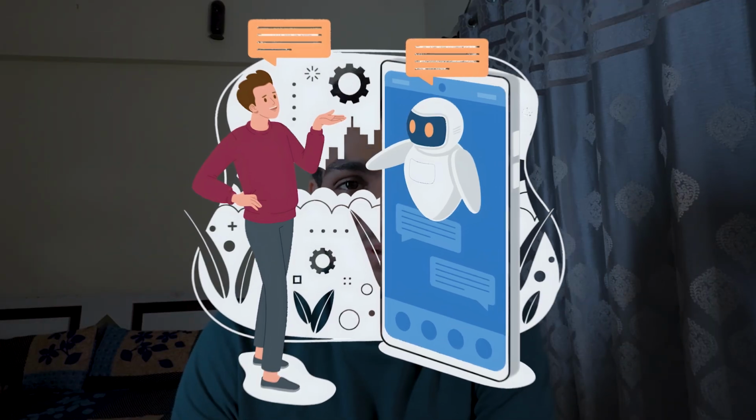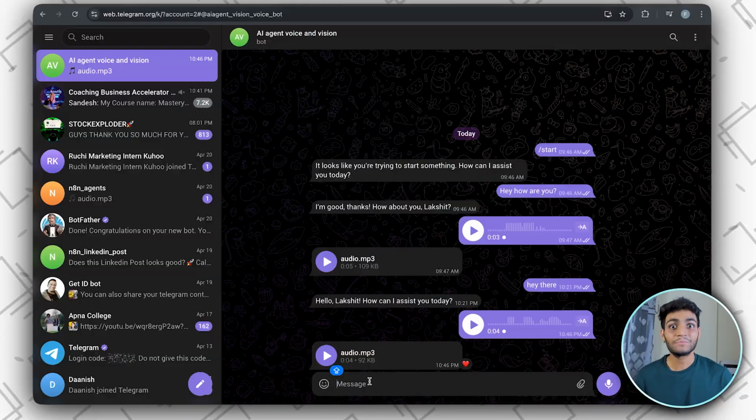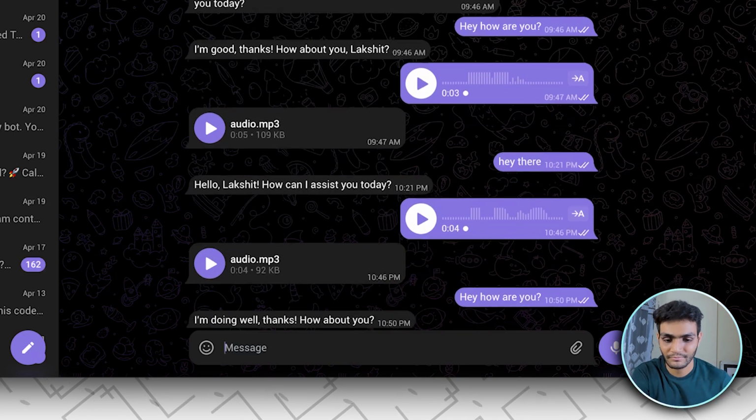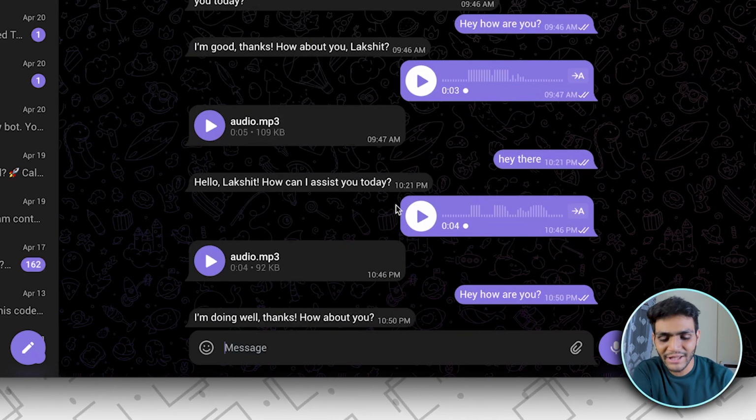This AI agent can see, speak, and think for themselves without even writing a single line of code. So let's see the demo. Let me write a message in Telegram saying, "Hey, how are you?" And we get a response: "I am doing well. Thanks. And how about you?"